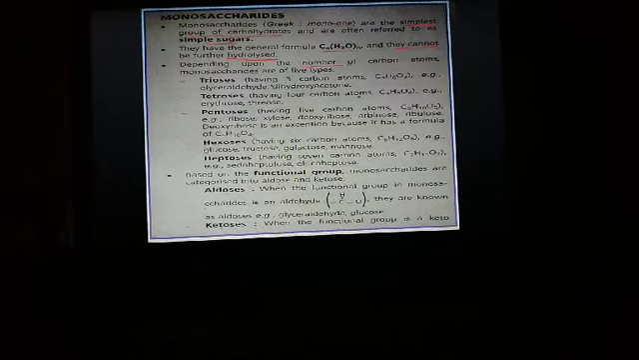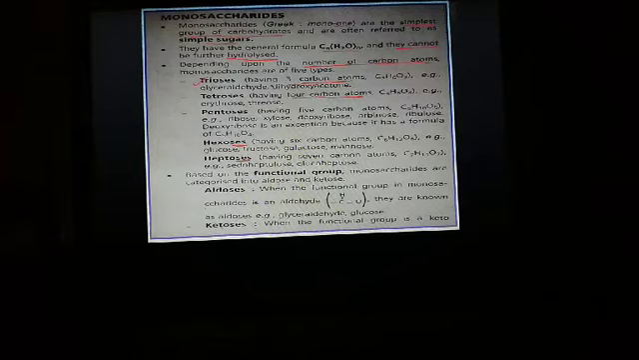So if we look at the different types of monosaccharides, then on the basis of the number of carbon atoms found, monosaccharides are divided into 5 types. They are trioses, tetroses, pentoses, hexoses, and heptoses. Trioses have 3 carbon atoms, such as glyceraldehyde and dihydroxyacetone, and tetroses have 4 carbon atoms, that is erythrose and threose. These are examples of tetroses.